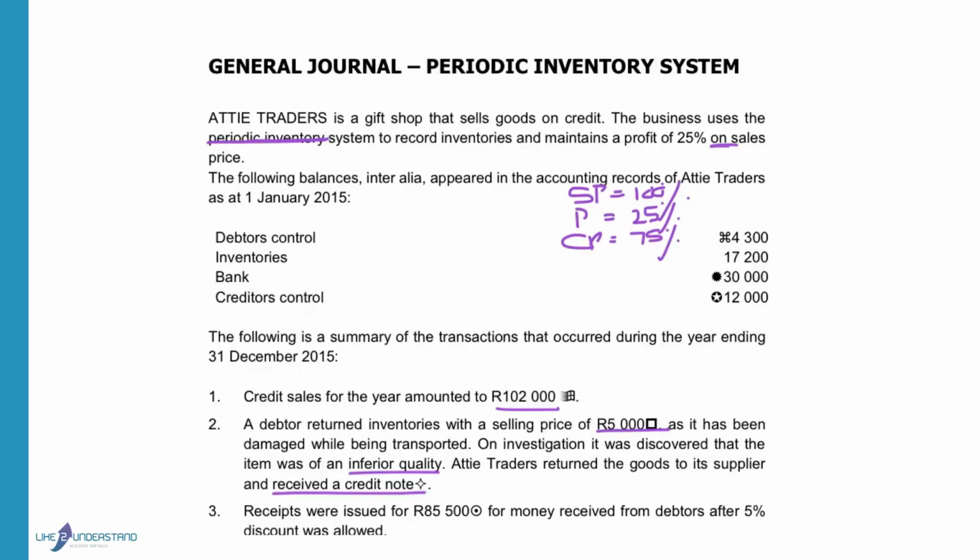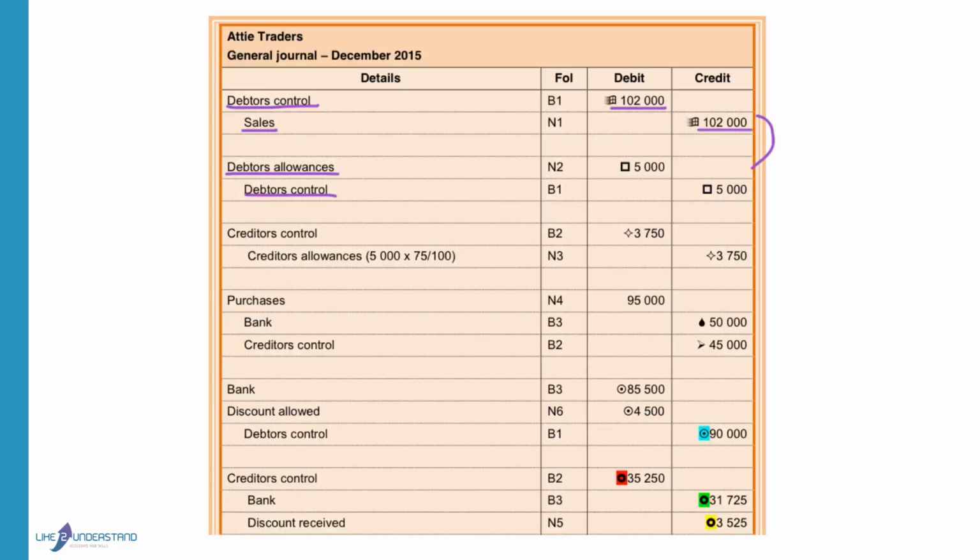The sales price equals the amount that was returned, 5,000 Rand. If you want to calculate the cost price, the one that you want, 75, divide by the one that you know, 100 times 5,000.